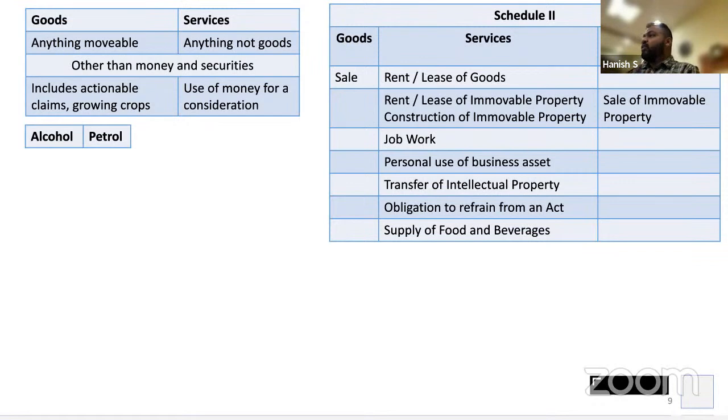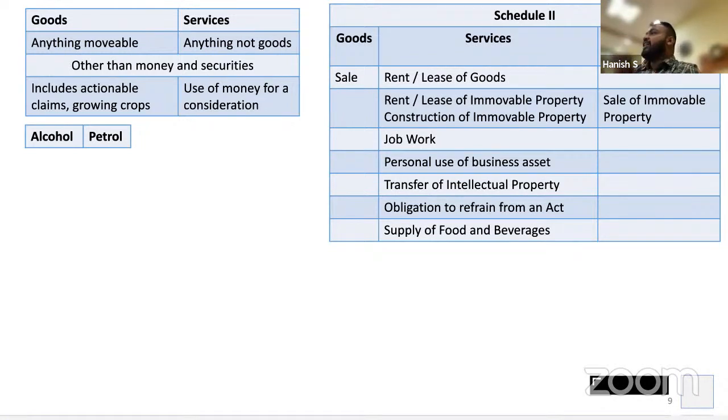To decide whether to go under notification 1-2 or notification 11-12, you should know the gender, no? How will you know? One men's toilet is there, women's toilet is there. You have to decide, no? How will you decide? Based on the person in the delivery ward who told you, men, women, correct? Now, how to decide whether to go to left hand side or right hand side? That role is given to Schedule 2. Schedule 2 says it is goods or it is services. Right? Okay. Now let's look at few examples of what is goods.